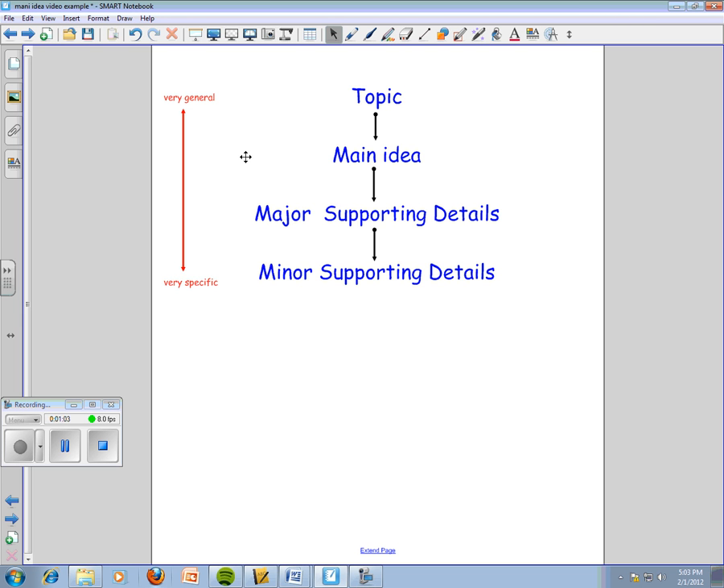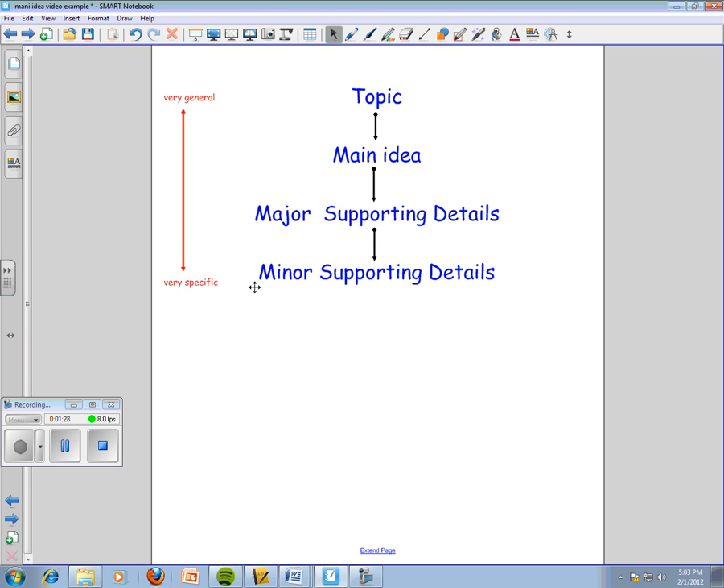After we have our main idea, we go to the major and minor supporting details. Now, sometimes you're not 100% sure if your main idea is correct. Well, there's a way of checking that. You need to ask yourself, do the rest of the details in the paragraph support your main idea? And if they do, those would be your major supporting details. Your minor supporting details support the major supporting details.